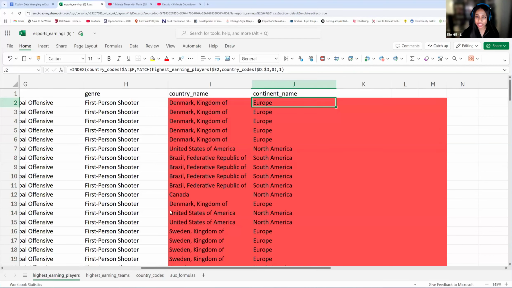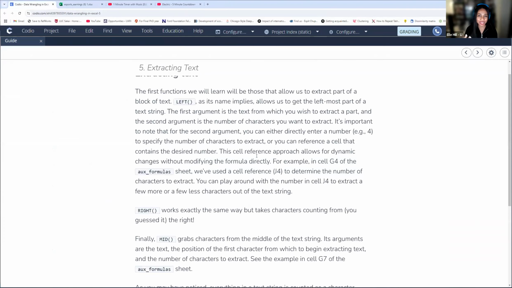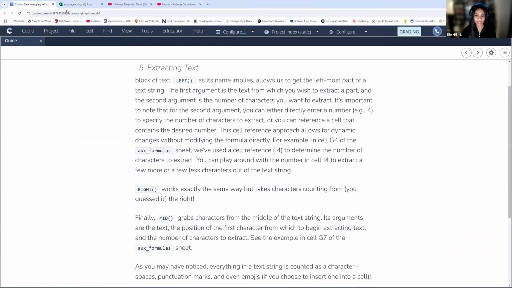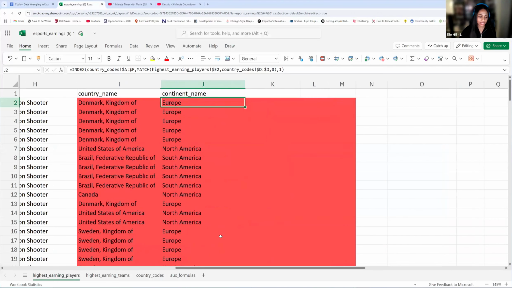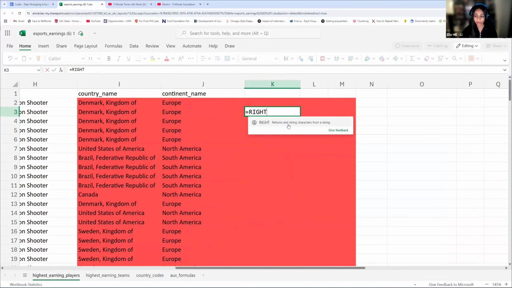Okay. So now that we've done this, let's go on to our text functions. I think working with the text functions is a little bit easier. So let's first just look at them in Excel. When you have Excel Online or even Excel Desktop, it's going to allow you to get some information about your functions. For example, RIGHT is going to return the end string of a character. So it's going to return the rightmost string, or it's going to count from the right, and then return whatever you specify.